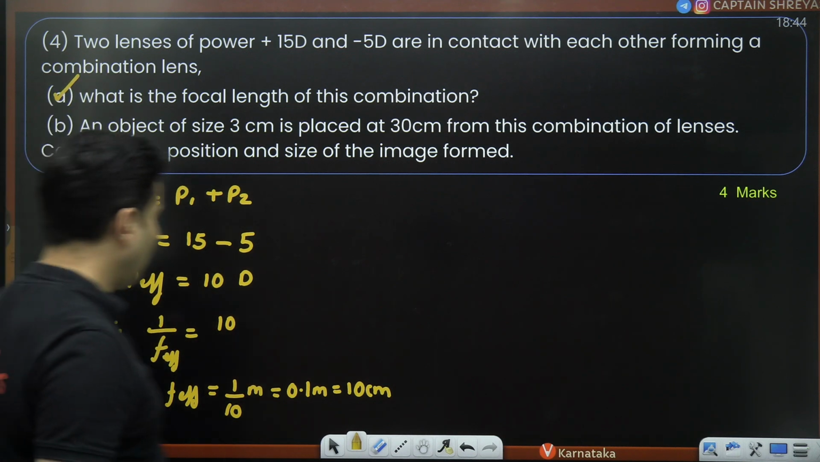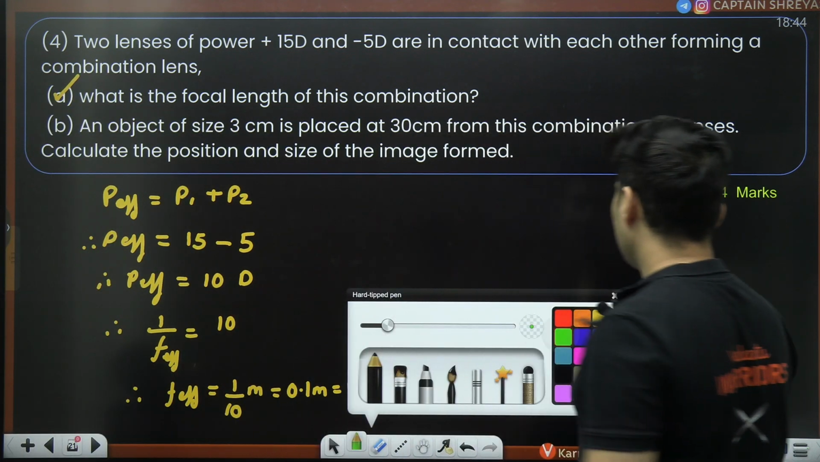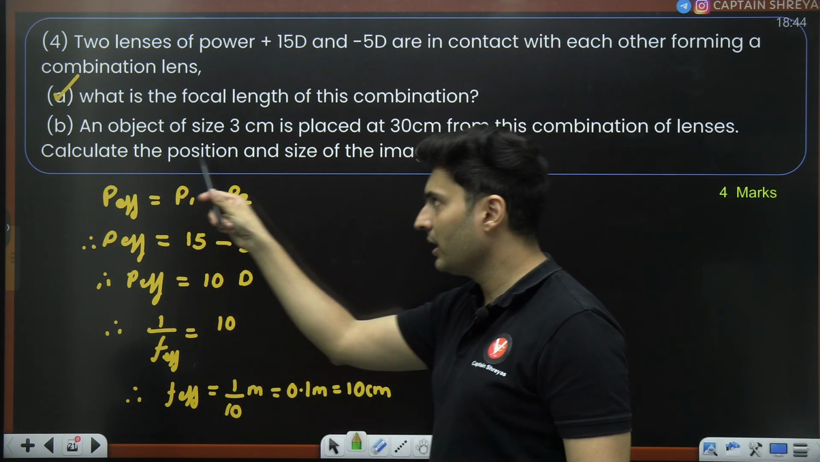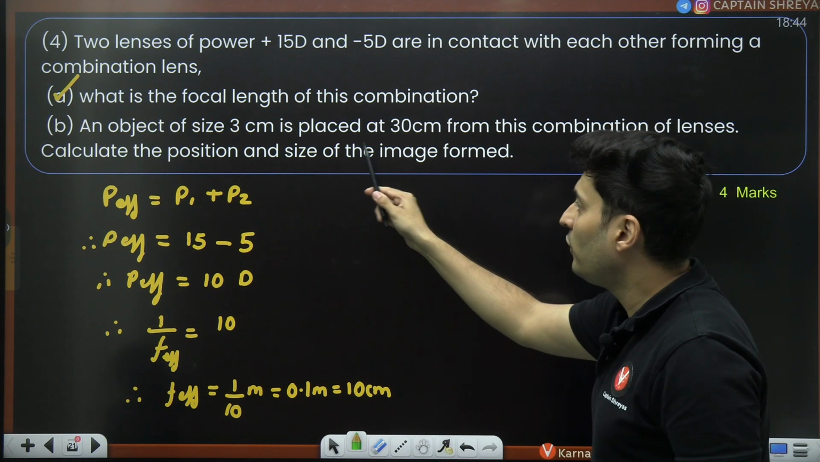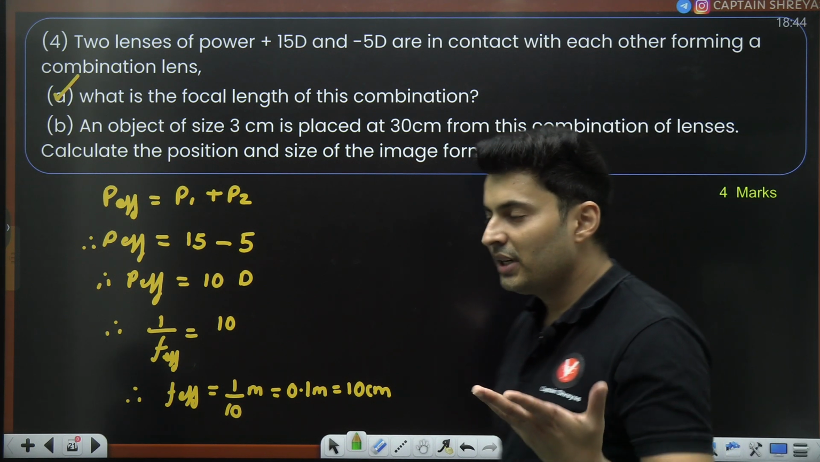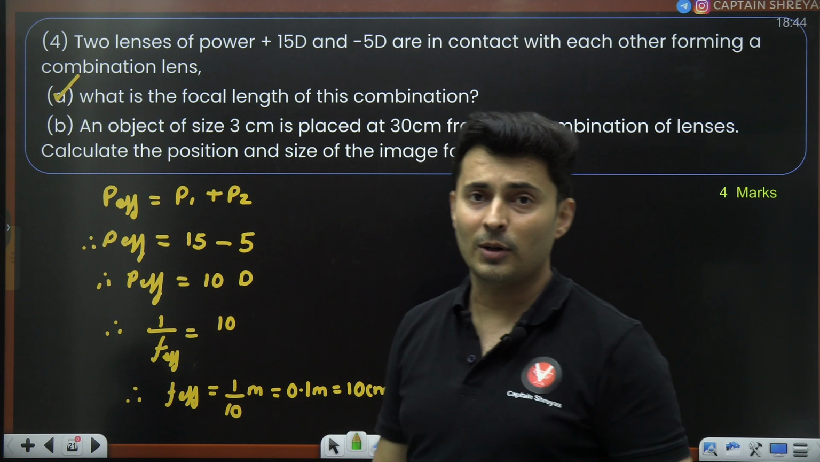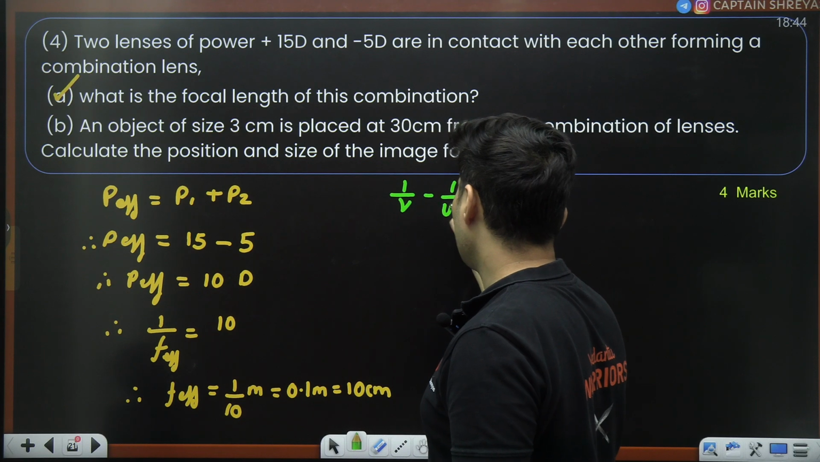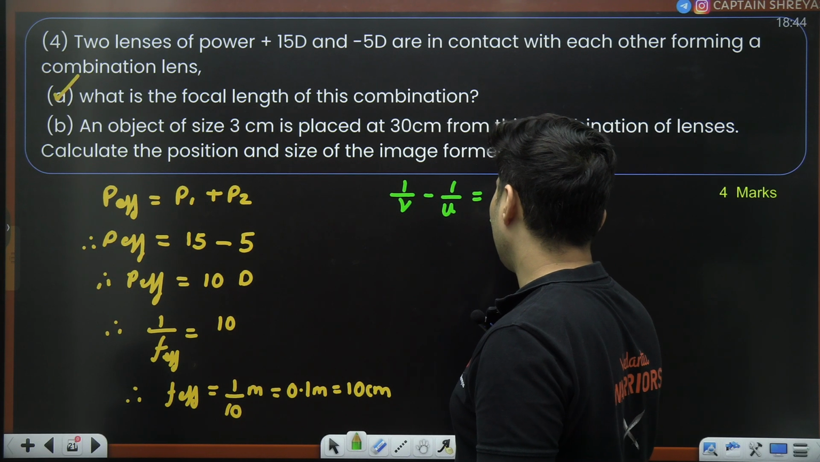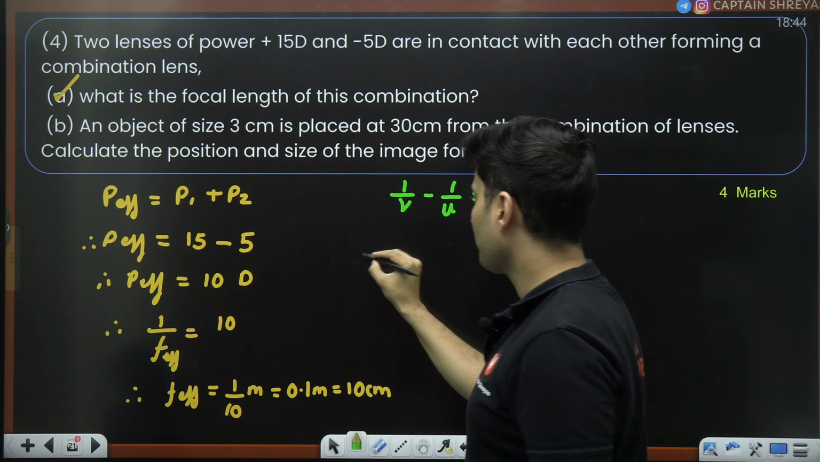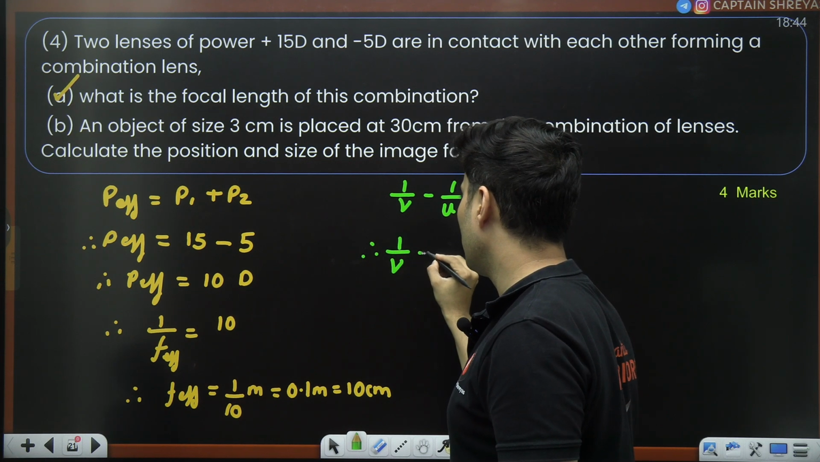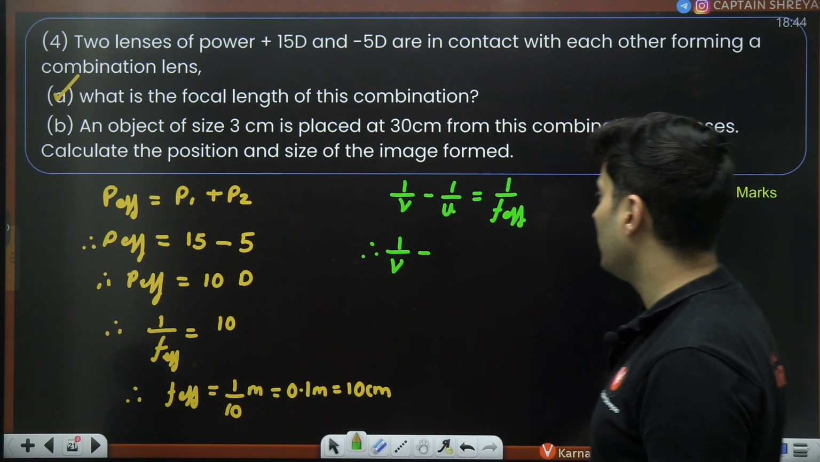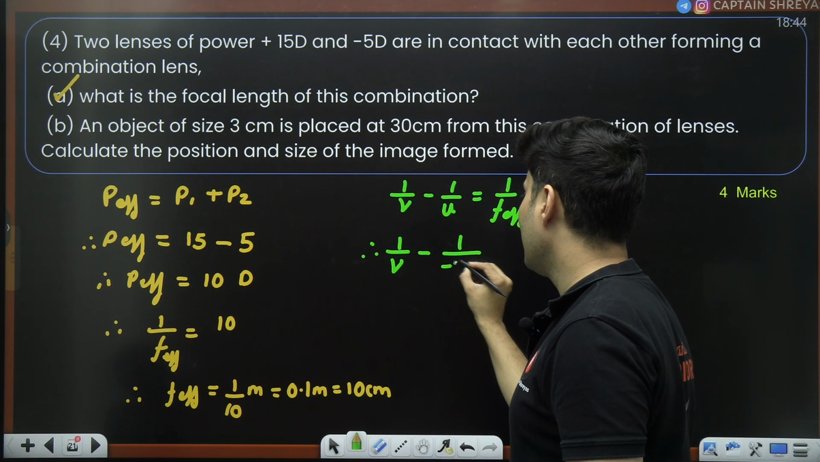So A part is done. So you got 2 marks for that. Now remaining 2 marks for this. You have to find where the image is. So which formula will you use? Lens formula. What is lens formula? 1 by v minus 1 by u is 1 by f. Here you will use effective focal length. Where is the image? I don't know. Object is placed 30 centimeters from this combination. That means object distance is negative 30.